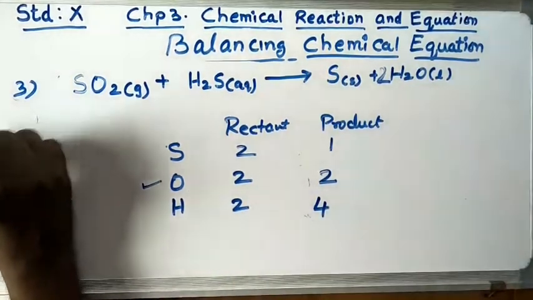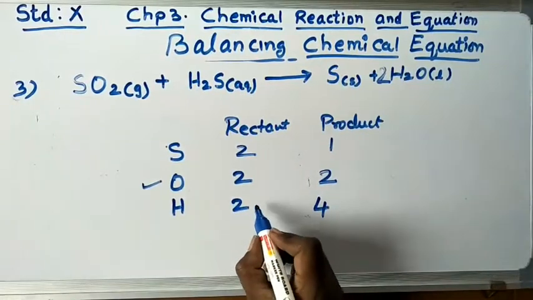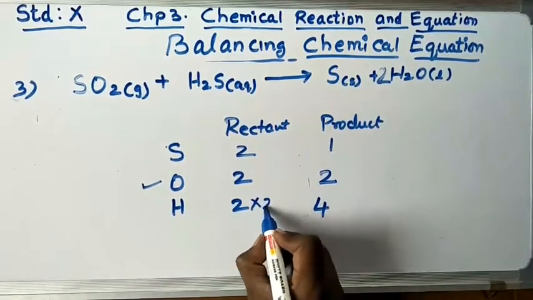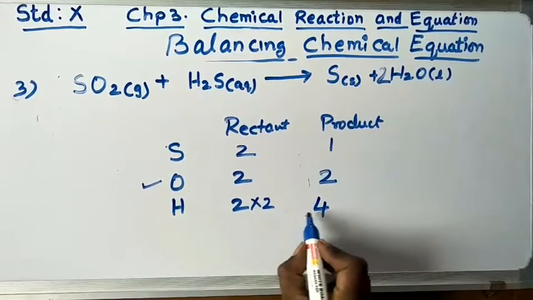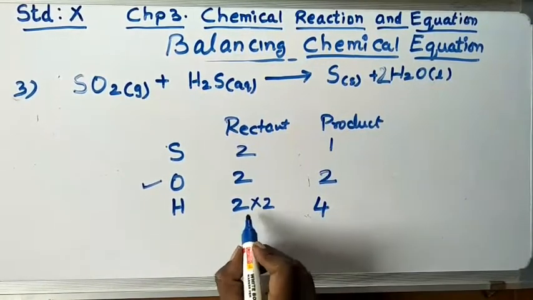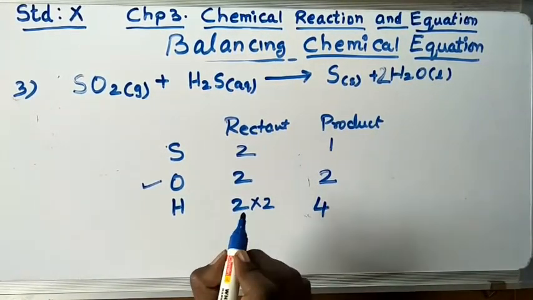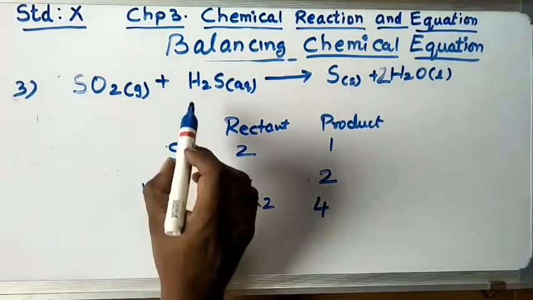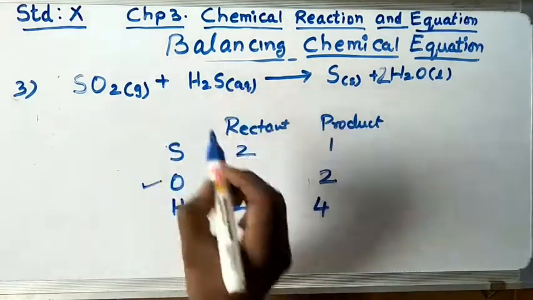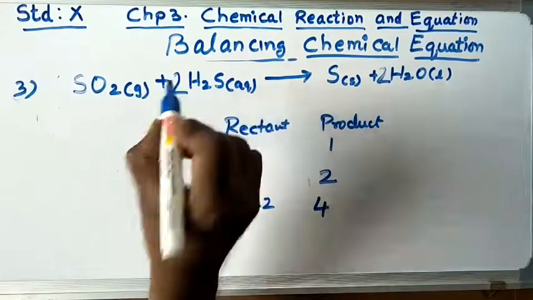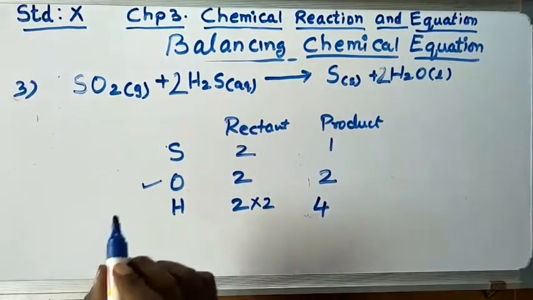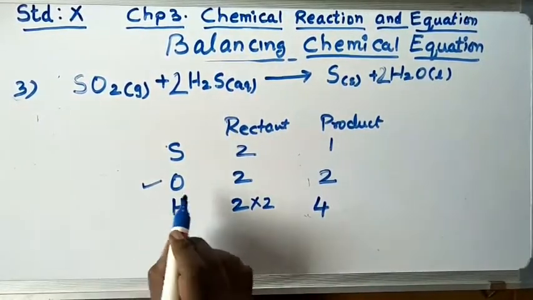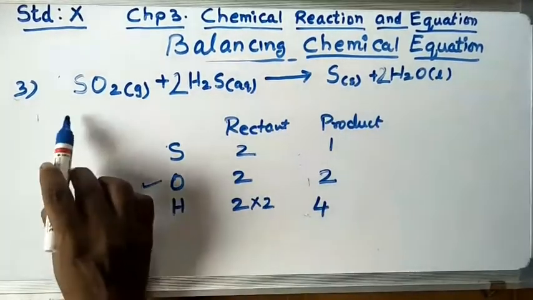Now our step number 3. So in step number 3, what will you do? I multiply this by 2 so that 2 to the 4, so that it will be equal. So when I multiply this by 2, where will I do the changes? Here, because hydrogen is here. So I'll write 2 here. Now when I write here 2, there will be some changes here. So what are the changes?